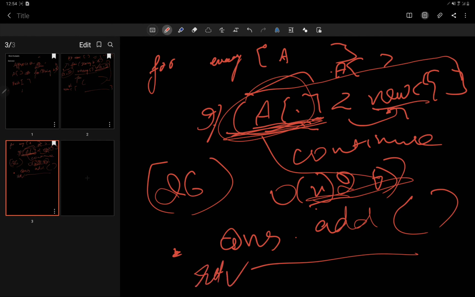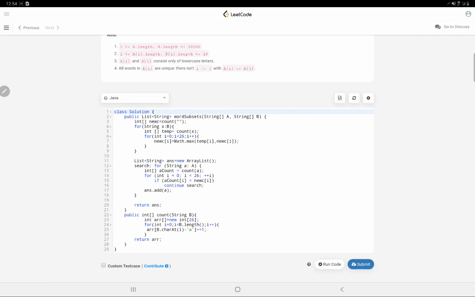I hope this approach is clear to everyone. If it's not clear, then it would be clearer when we see the code for this question. So now let's see the code. Yeah, so here is the code. This is our new string, and this is the new array we will be generating, in which we will be storing all our final values.